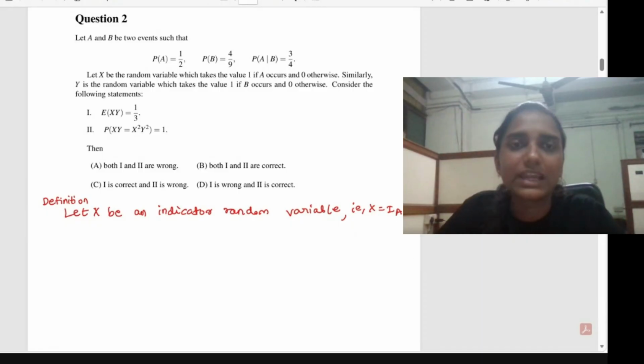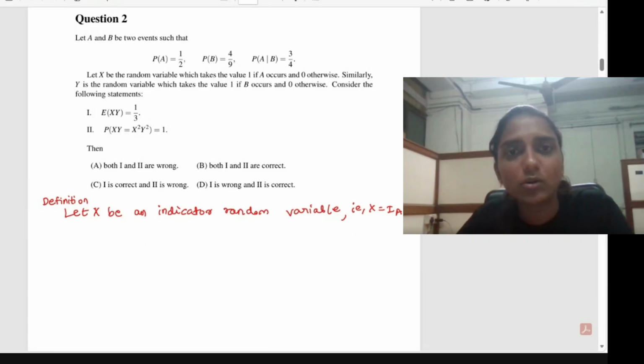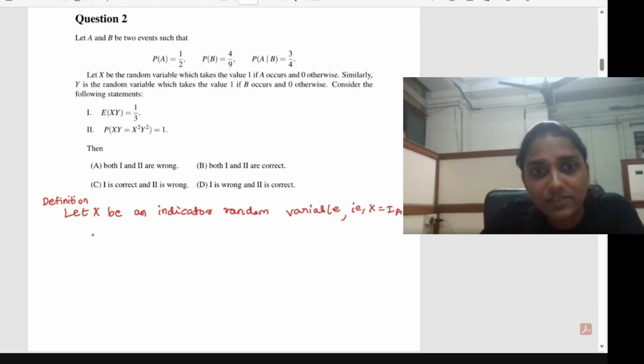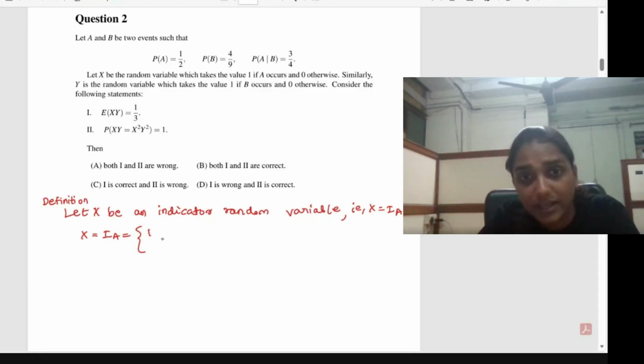For every event, there are two possibilities: either it occurs or it does not occur. So X equal to I_A indicates whether A occurred or not. If A occurs, then the value of X will be equal to 1. If A is not occurring, then the value of X will be equal to 0. So X can take only two values: X = I_A is equal to 1 if A happens, and equal to 0 if A complement happens, that is, A doesn't happen.